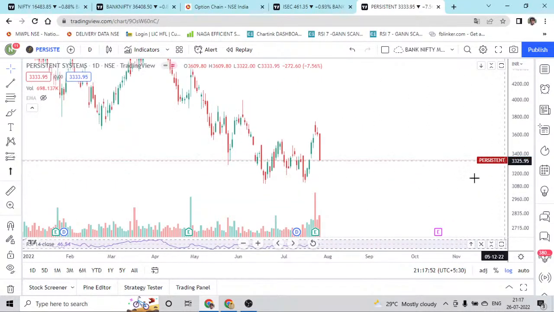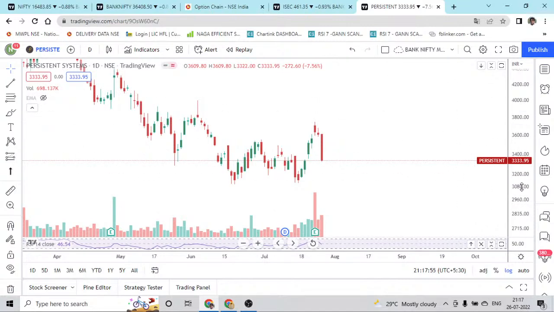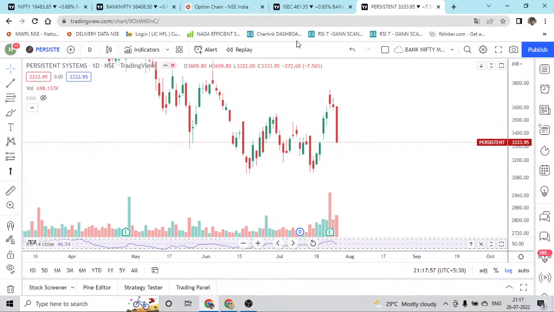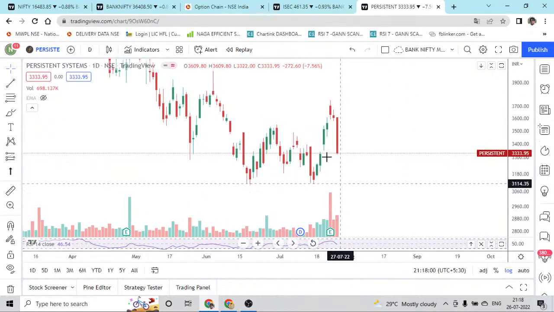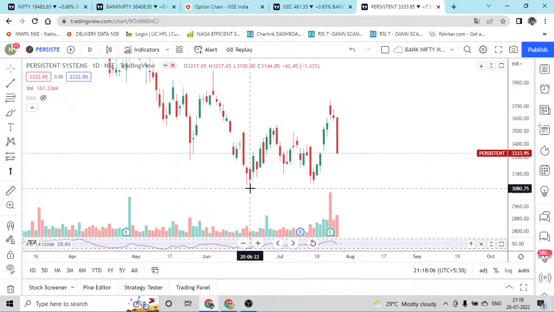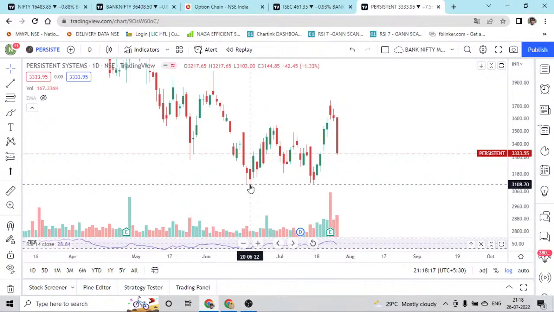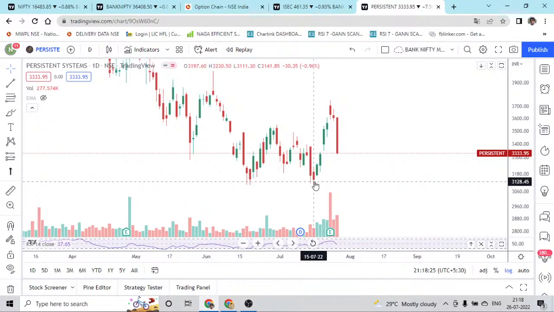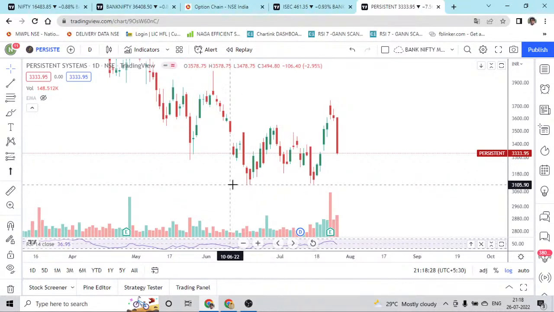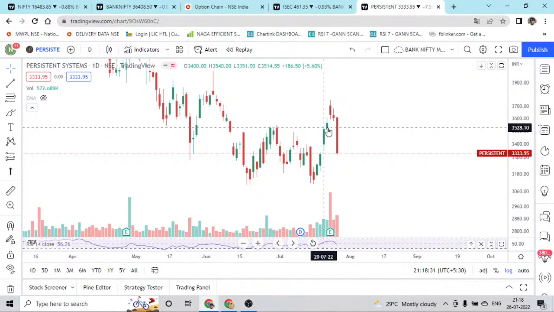So the next stock is going to be Persistent Systems. It is in the same double bottom setup as ICICI Securities. The first low was made at 3,217, and the second bottom at 3,230, almost similar numbers. We can consider 3,111 and 3,102 as well. With 9 points of exception, we can consider this a double bottom, and the neckline has already been broken.